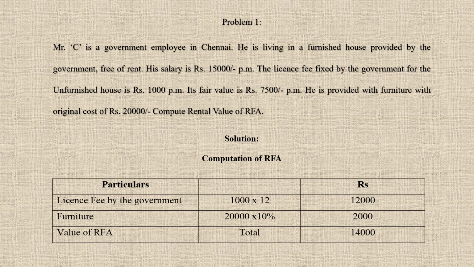But since he is provided with furniture, we have to find out what is the value of the furnished house. So you have to add the furniture value. So that is 20,000 original cost into 10%. So that will be 2,000 rupees for a year. So 12,000 plus 2,000 will give you 14,000 as the value of rent-free accommodation. Since he is a government employee, that is all is the working. So the value of RFA or the rent-free accommodation is 14,000.